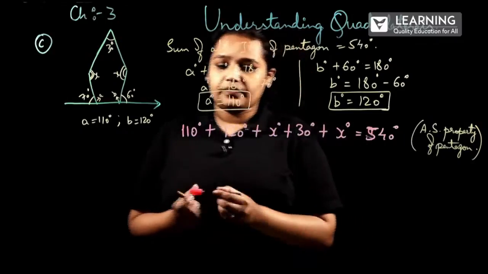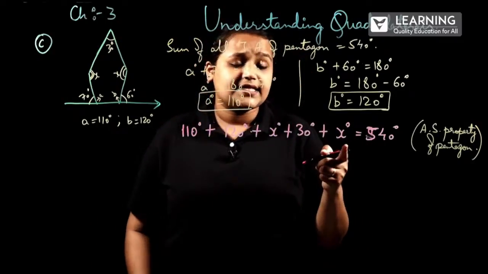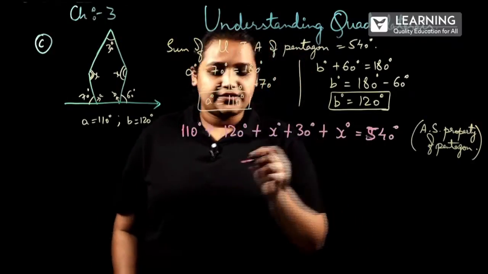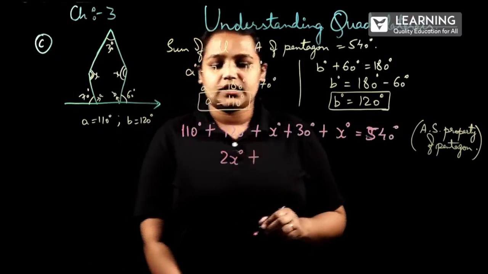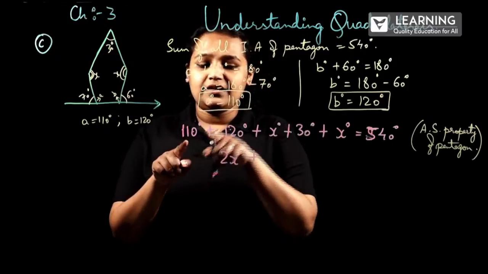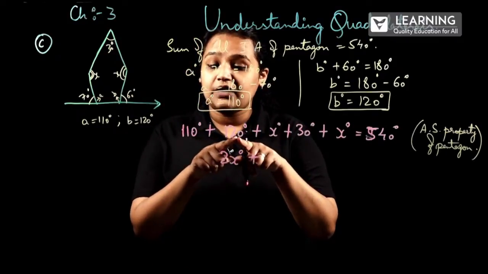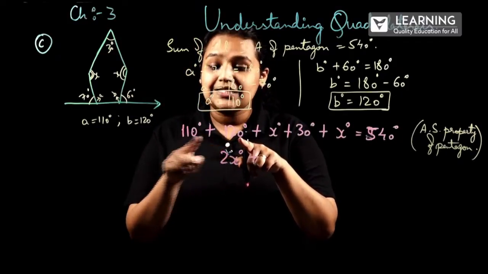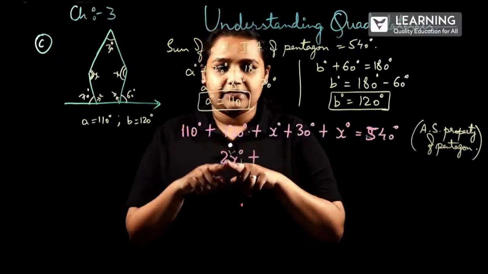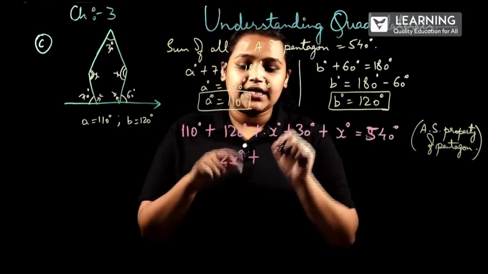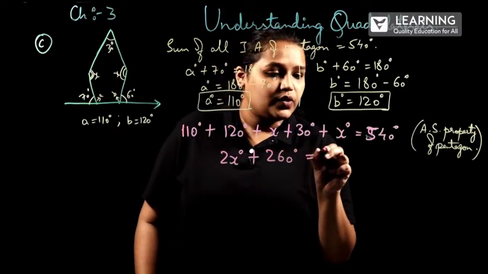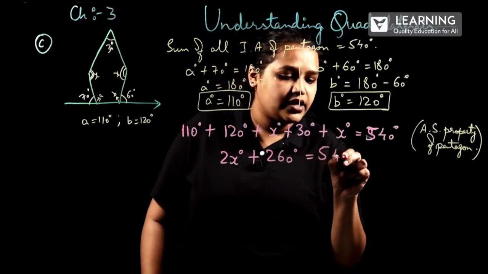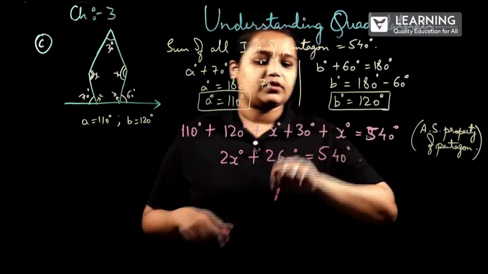So, now x and x is there. So, like terms, we will add it first. It will become 2x degree plus 110 plus 120 is how much? It is 230. 230 plus 30 is 260 is equal to 540. Correct?